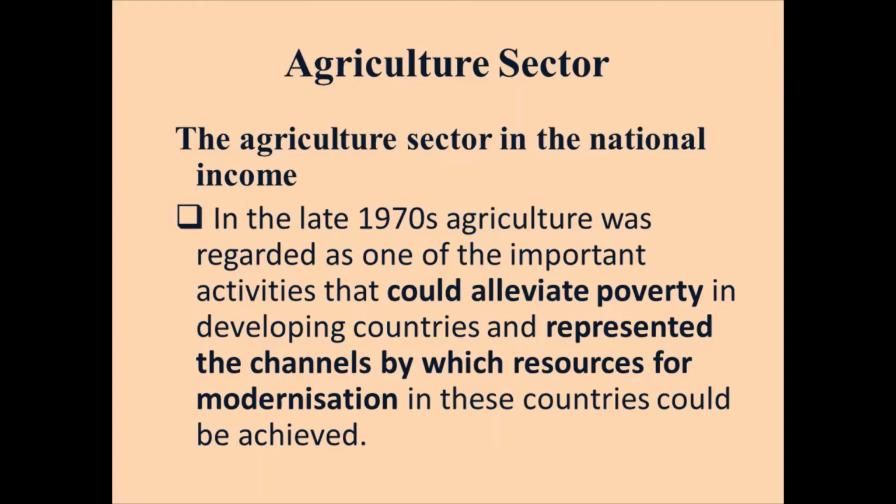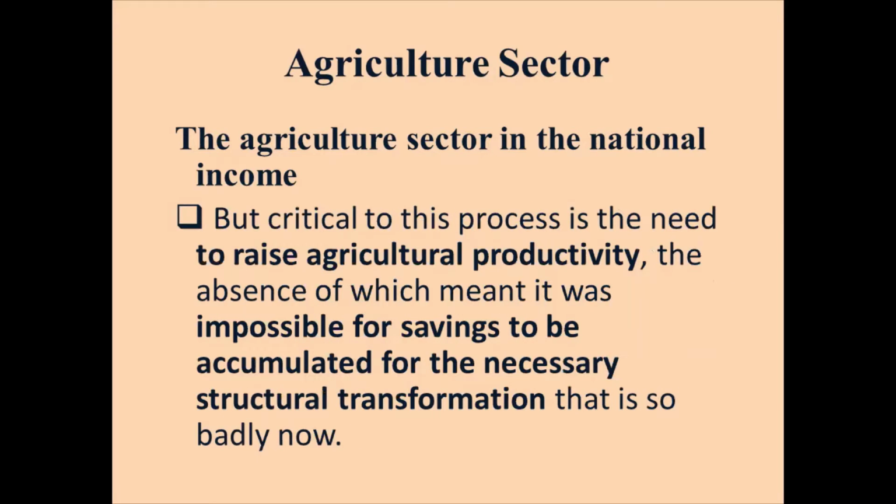So it was through agriculture that we could get some of the basic resources that would be used by the industrial sector, and those resources would in turn be used by the service sector. All these sectors functioning well, linked up, would lead to economic development. But shortly, let's look at what happened to us.